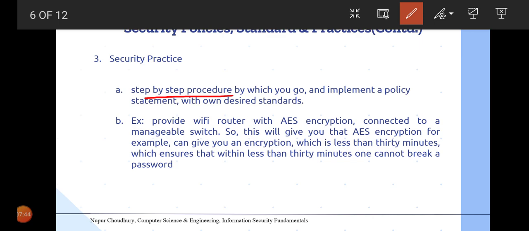For example, provide a Wi-Fi router with AES encryption connected to a manageable switch. Now the AES encryption technique is a technique which cannot be decoded in less than 30 minutes. So this already pertains to the standard that we discussed in our earlier slide, which is that we have to introduce a standard encryption mechanism for the email, that is the policy.